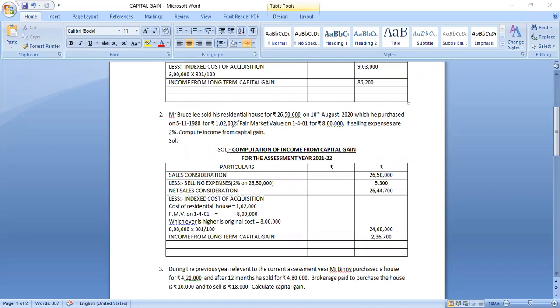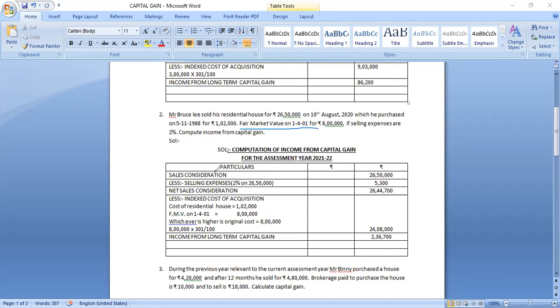And please remind yourself, the property is purchased before 2001. So you have to consider the fair market value. Fair market value is given as 8 lakhs. Now, if selling expenses are 2%, compute income from capital gain.